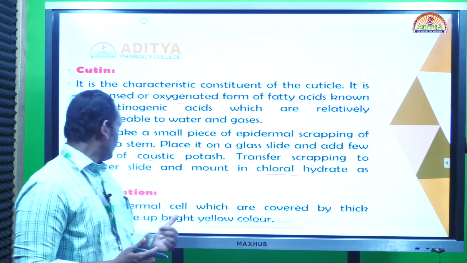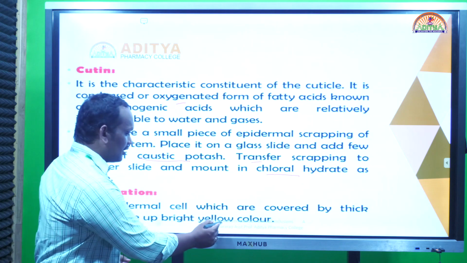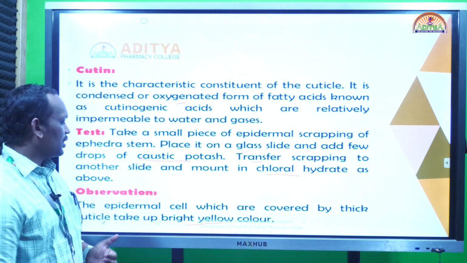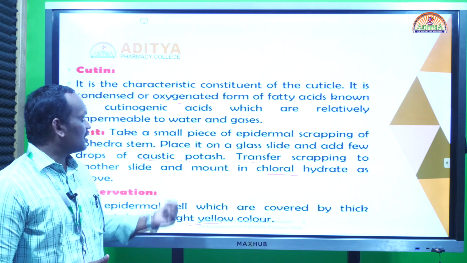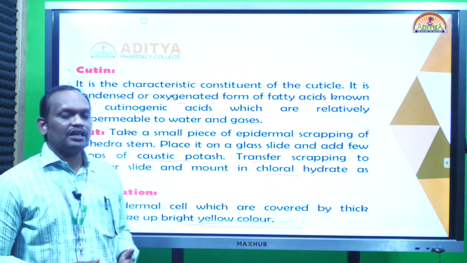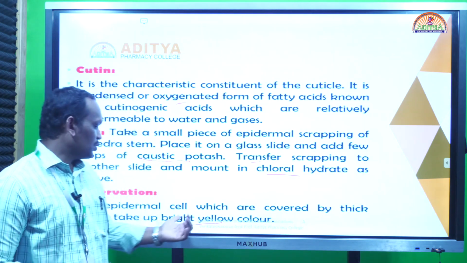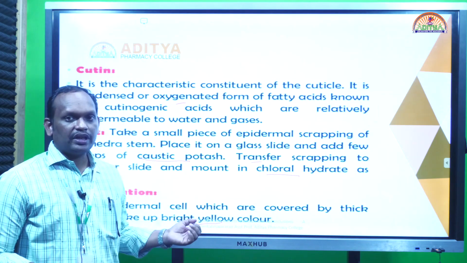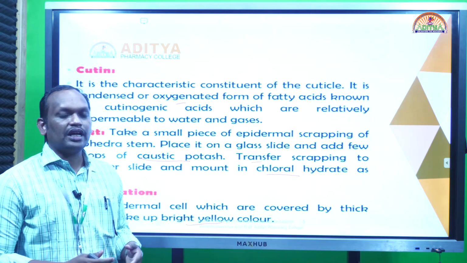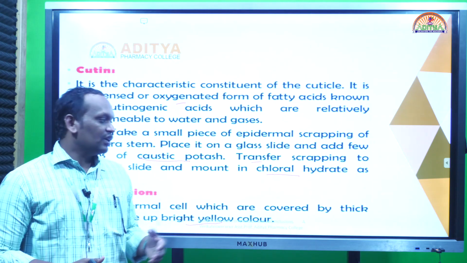So the cutin will acquire a bright yellow color. This test we do for suberin also, but its color of observation is different. So what is the color of cutin? Cutin, when you treat with caustic potash, shows a bright yellow color. You have to remember here that chloral hydrate solution is used to dilute the excess pigmentation and staining.